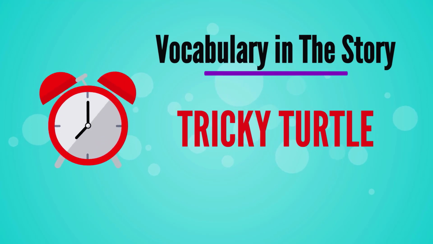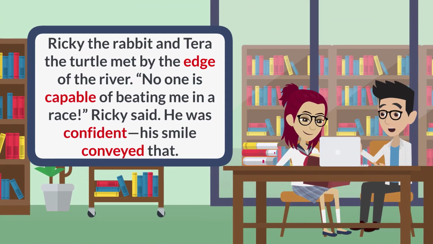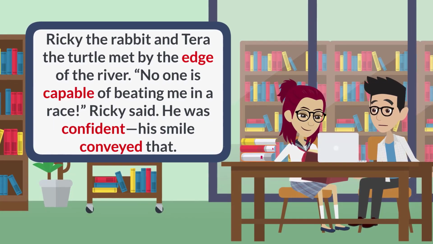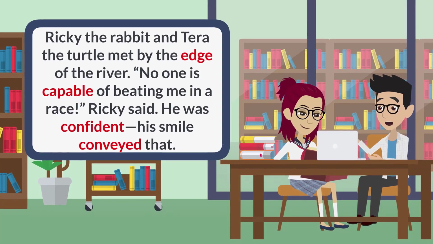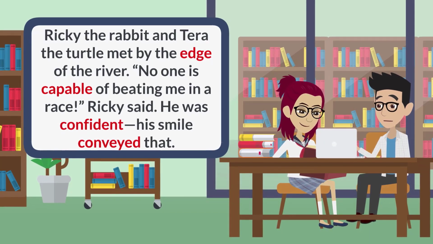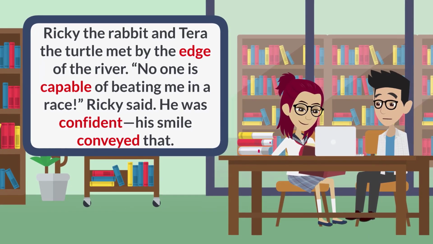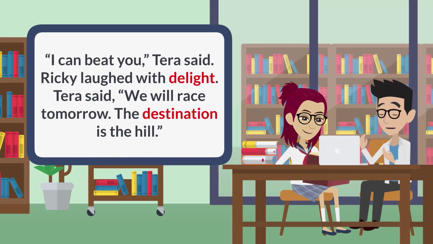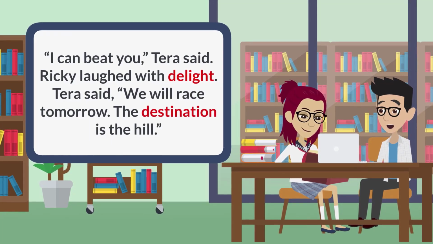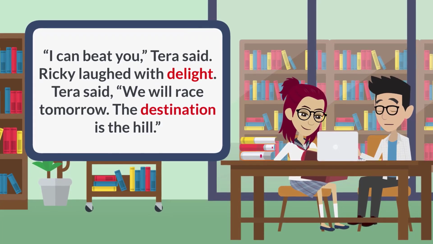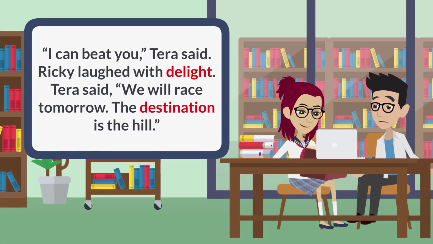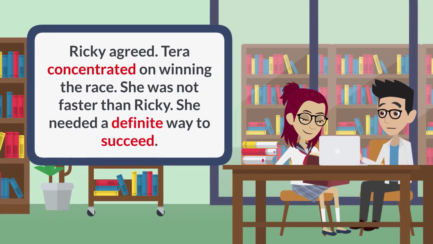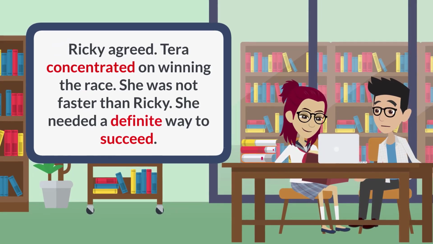Tricky Turtle. Ricky the rabbit and Tara the turtle met by the edge of the river. "No one is capable of beating me in a race," Ricky said. He was confident. His smile conveyed that. "I can beat you," Tara said. Ricky laughed with delight. Tara said, "We will race tomorrow. The destination is the hill." Ricky agreed. Tara concentrated on winning the race.